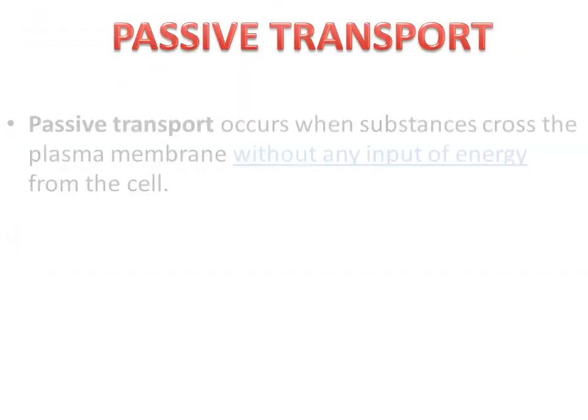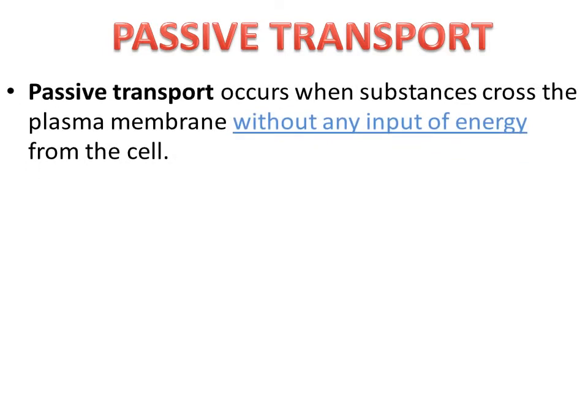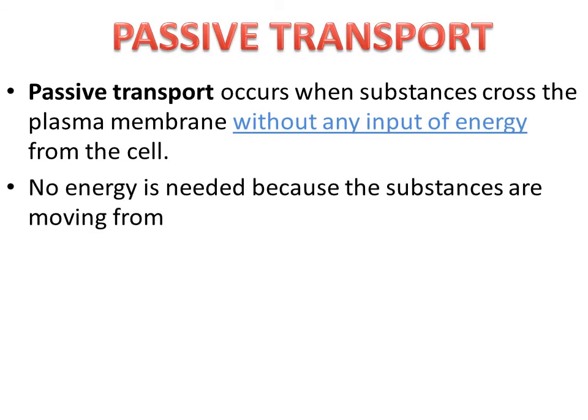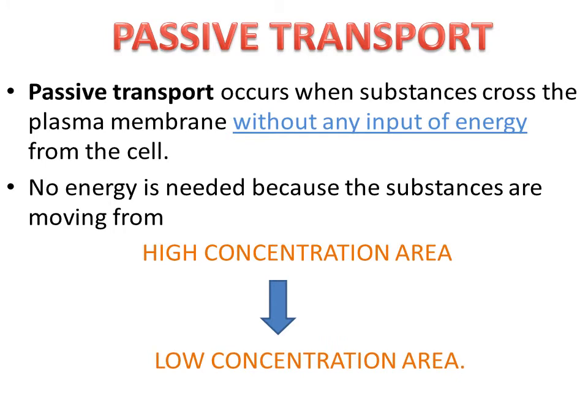Passive transport. Passive transport occurs when substances cross the plasma membrane without any input of energy from the cell. No energy is needed because the substances are moving from a high concentration area to a low concentration area.